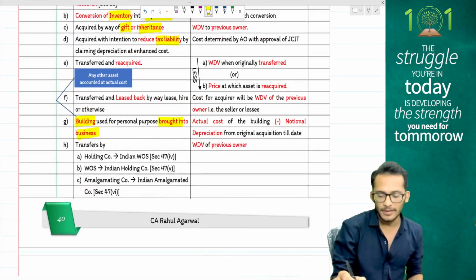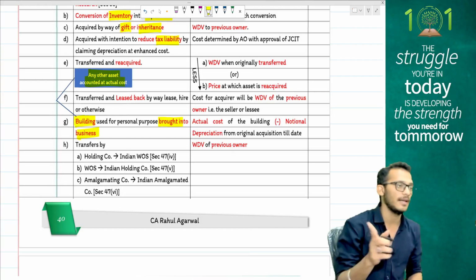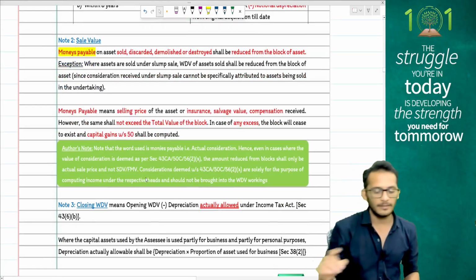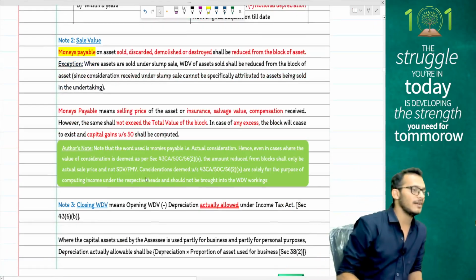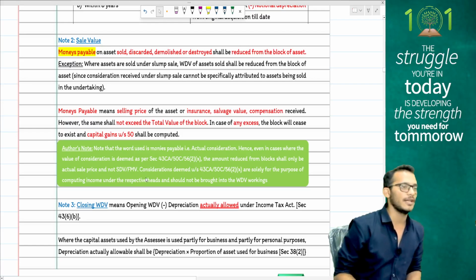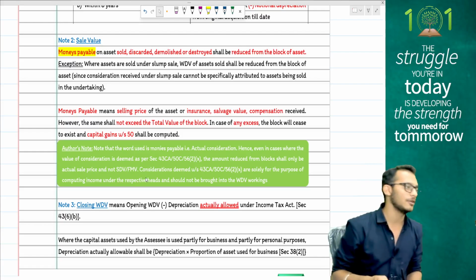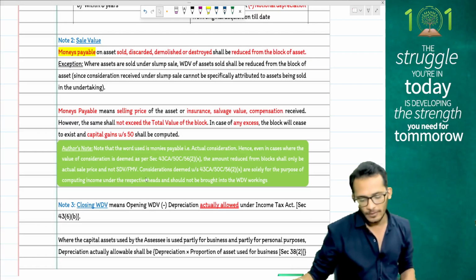When you talk about it here, it only means building. It does not mean any other asset. Any other asset can be brought at actual cost. Yes, that is what the cost of asset means. Sale value will be the actual sale value which you are reducing, people. Do not end up reducing any full value of consideration, any notional incomes and all those things. Actual money which you get in your hand is what you are going to reduce from the block.